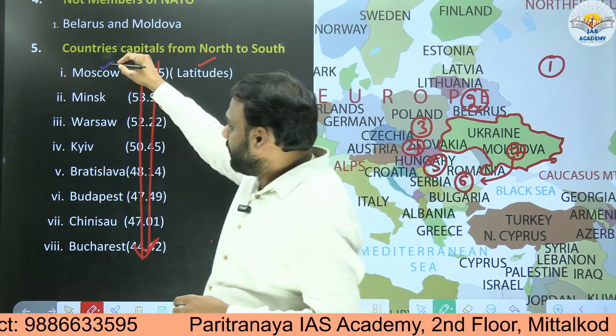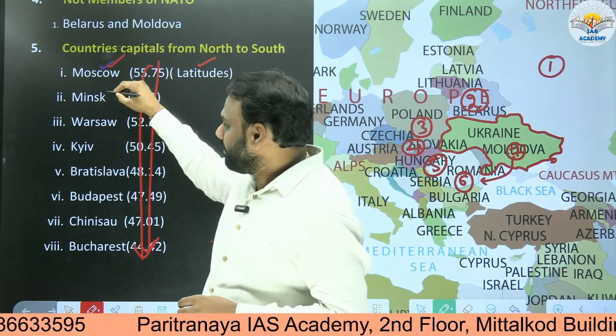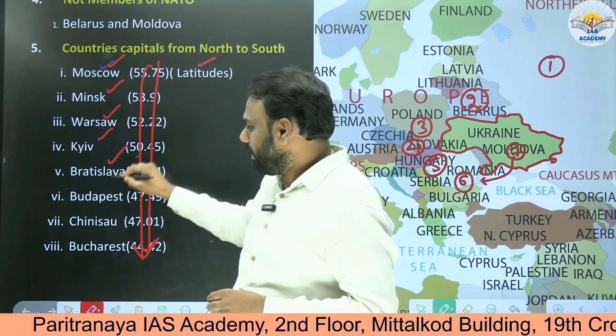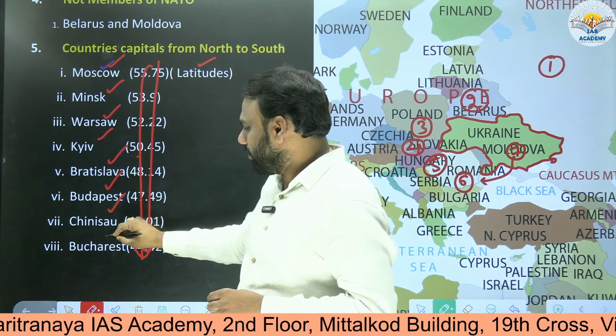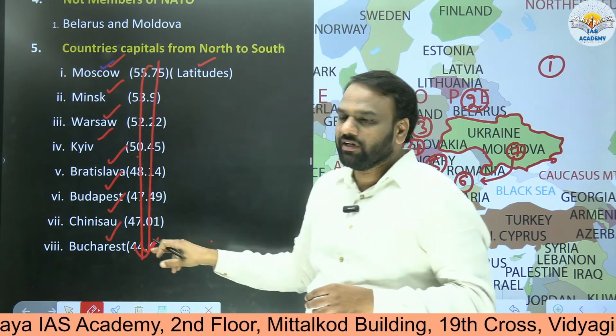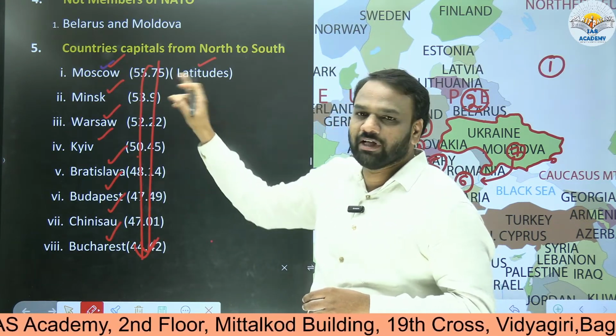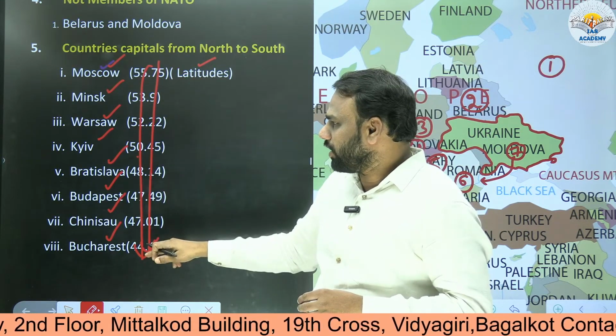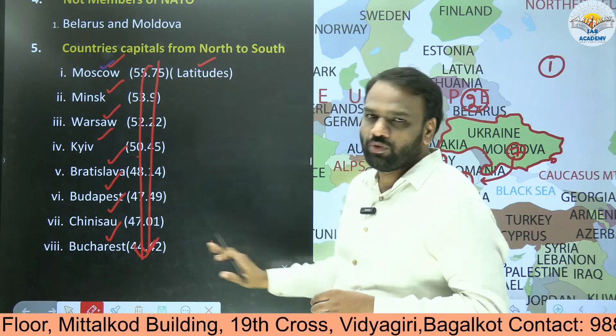So first will come Moscow, next Minsk, next Warsaw, Kiev, Bratislava, Budapest, Chisinau and Bucharest. Already we have seen which countries these are the capital cities of, so that is also beneficial. So here we have seen the occurrence as we move from north to south.